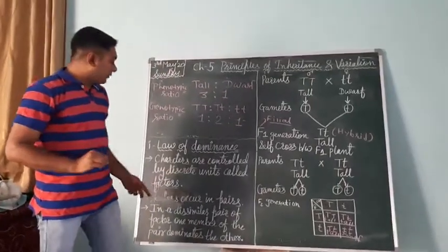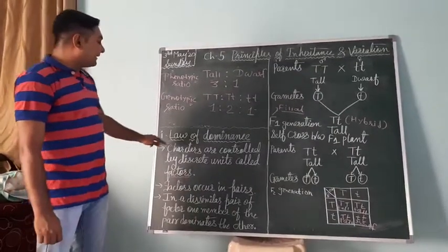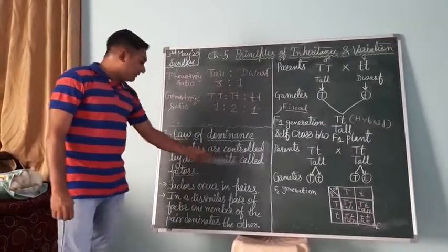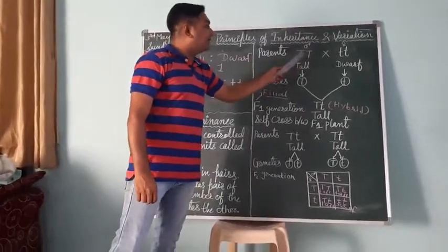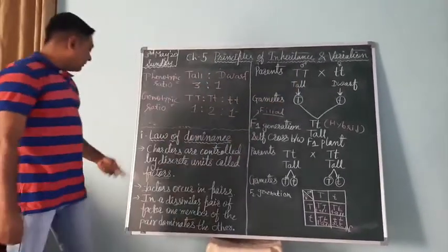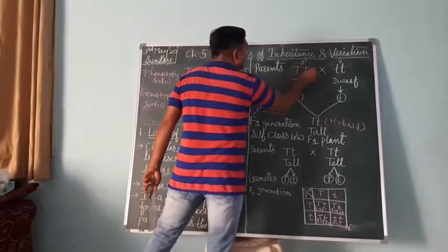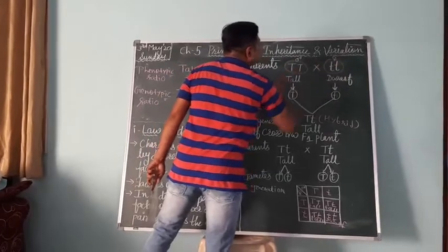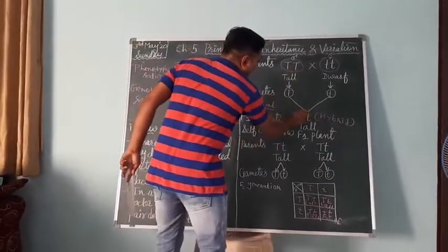Now again, let us understand the first law, the law of dominance. It means that characters are controlled by discrete units called factors, and factors mean genes. Here capital T and small t are the discrete units, called factors, and factors occur in pair. You can see that always we have to write genotypes. There are 2 factors, capital T capital T, or small t small t, or capital T small t.